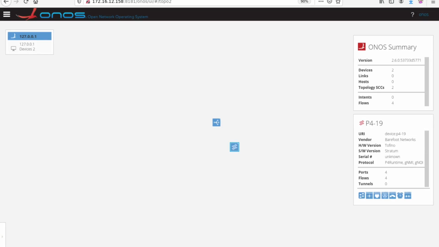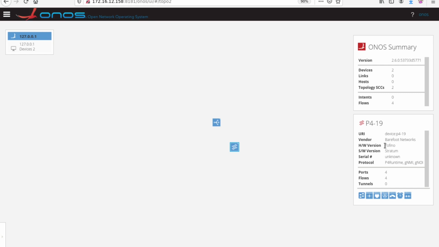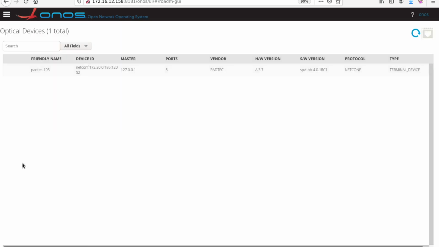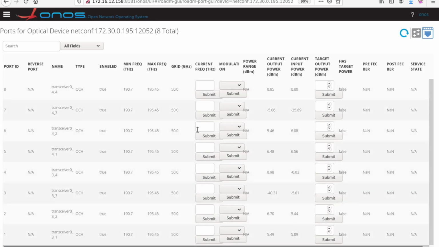ONOS sees the PADTech SPVL and one of the two P4 switches that runs Stratum. So here you can see the PADTech device using NETCONF, and here you can see the P4 switch. It runs Stratum, P4Runtime, gNMI and gNOI. Here is the ONOS optical UI, and here are the 8 PADTech SPVL optical ports being queried using NETCONF. This screen shows all the optical port parameters such as current input power and current output power.